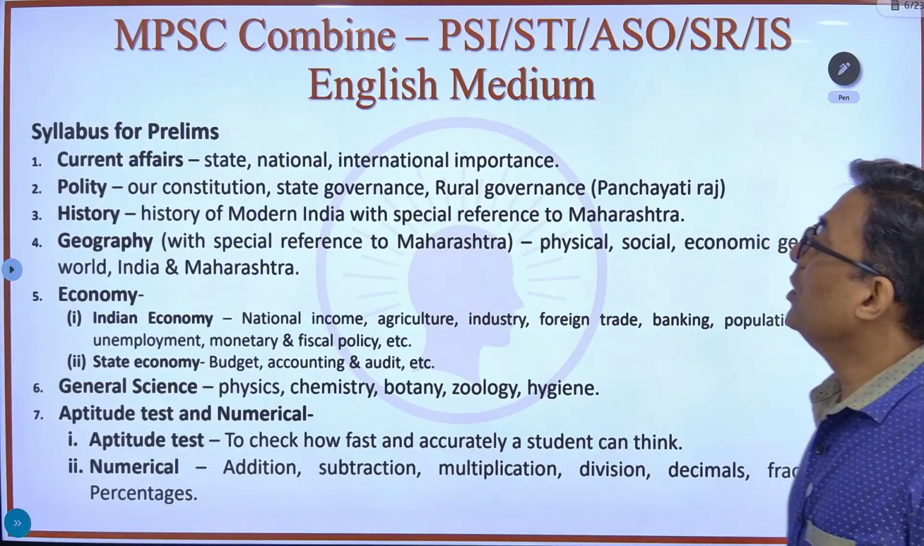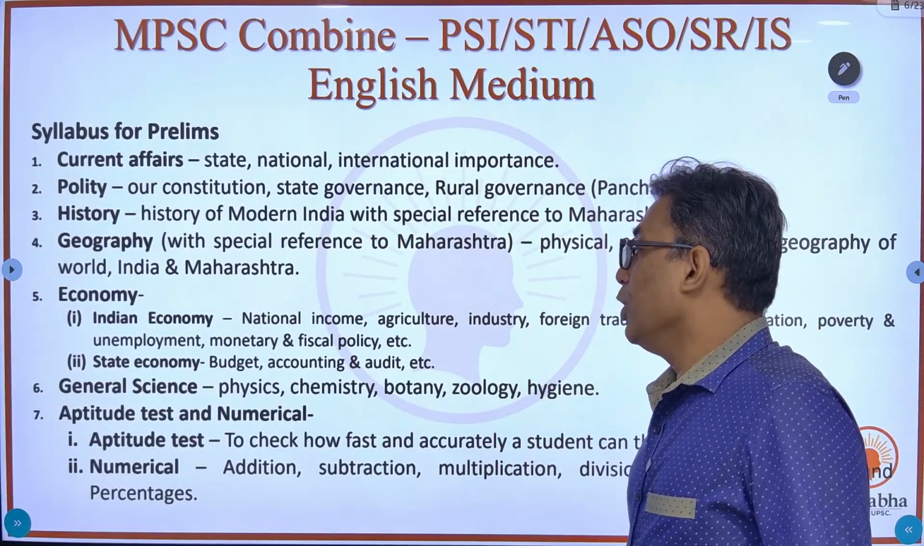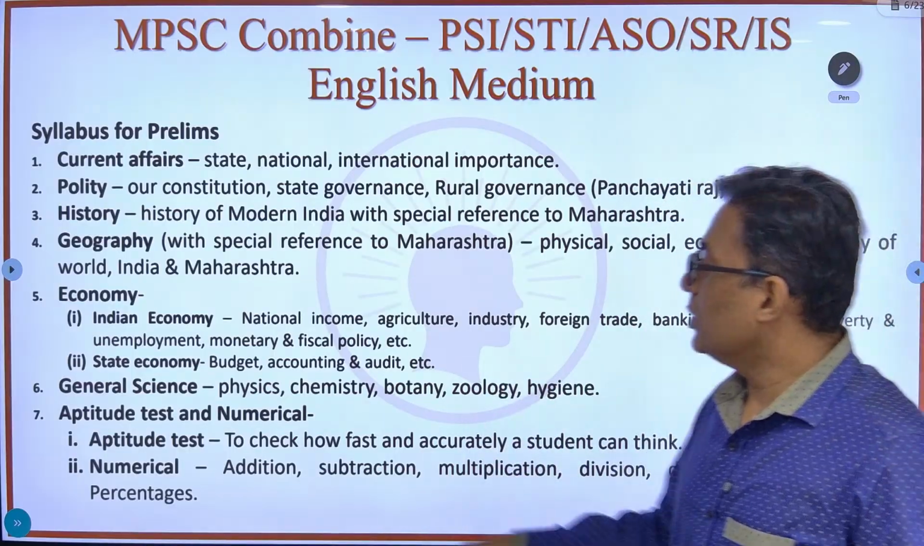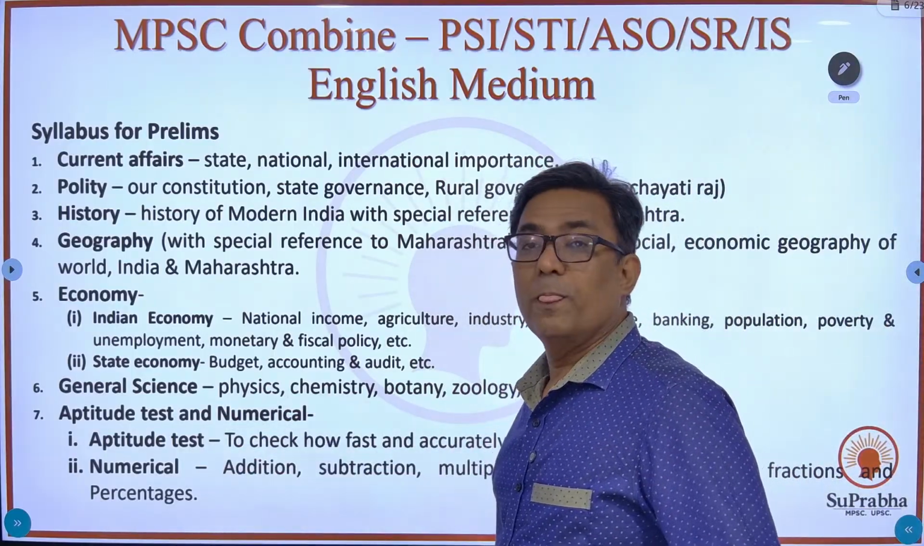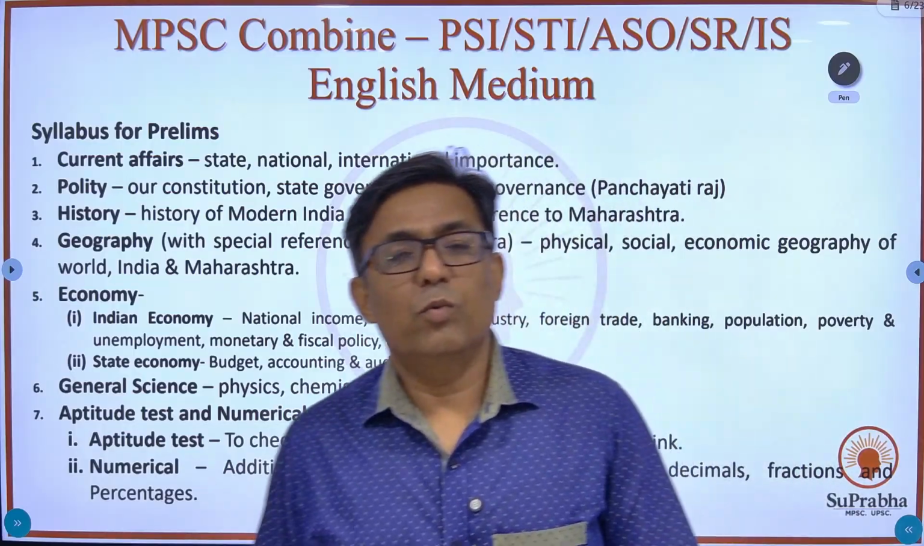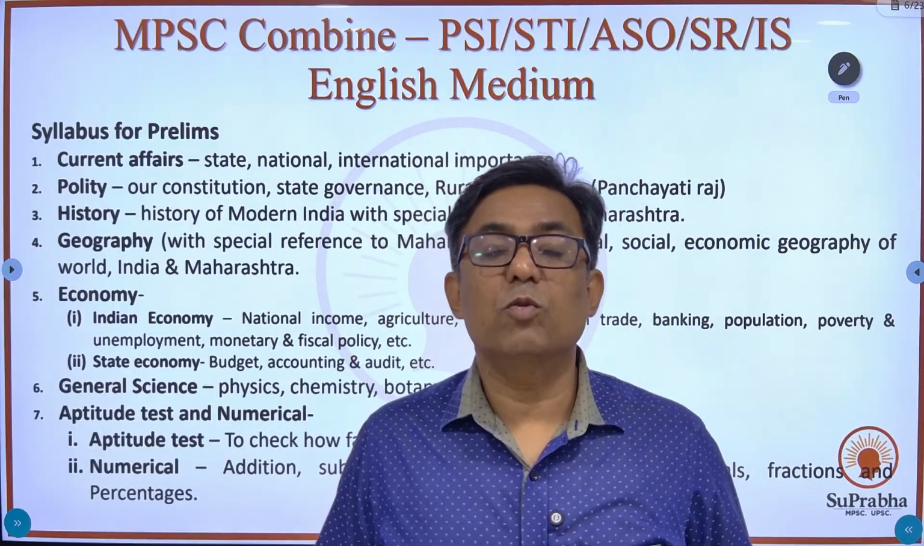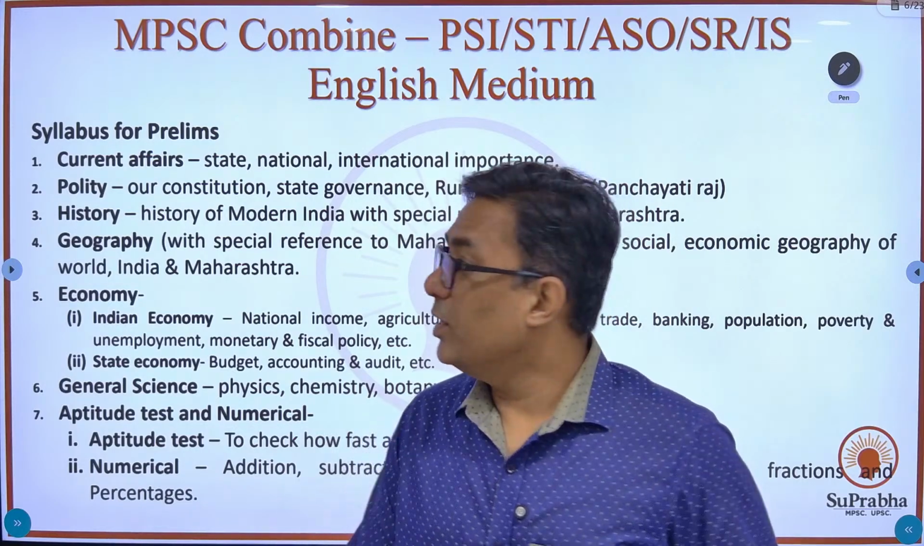Moving ahead, what is the syllabus for prelims? Now you have got 8 topics or 7 topics. We can divide it as 1 and 2. First is current affairs. Current affairs, chalu ghadamodi, whatever is happening around you, with respect to the state, with respect to the nation, and also the international news. That is current affairs.